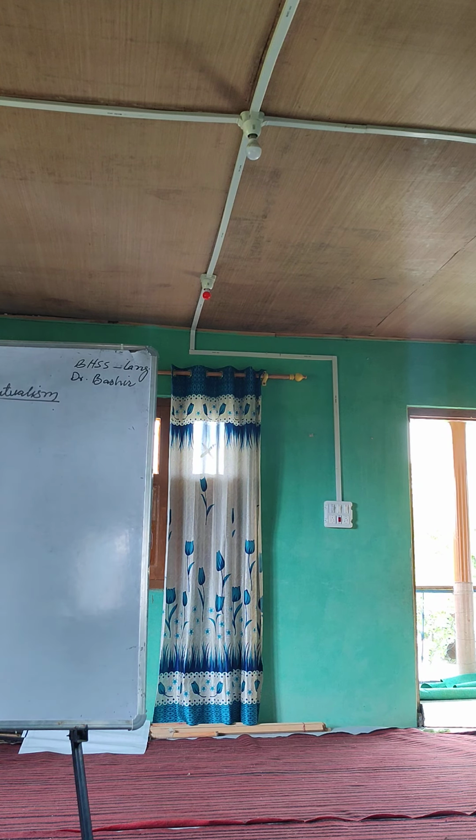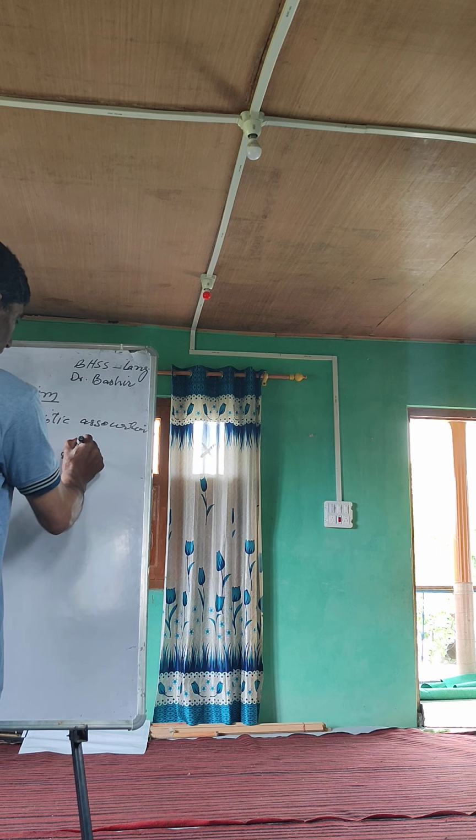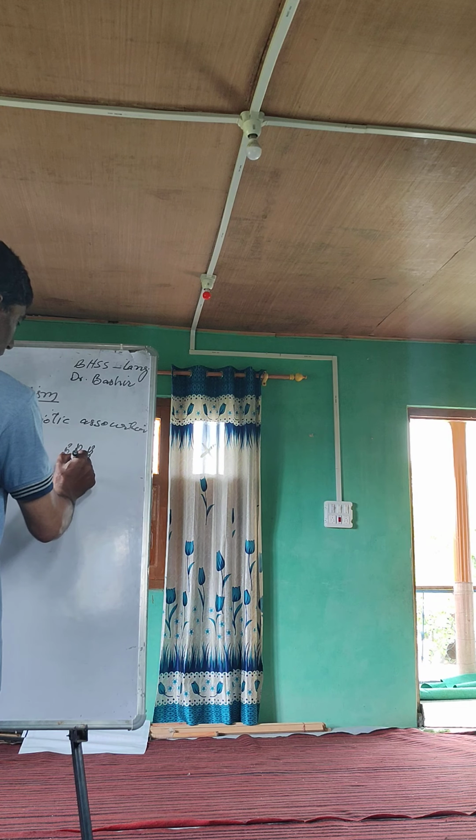Lichen is a type of mutual symbiotic association in which two partners, the algal partner and the fungal partner, live together.